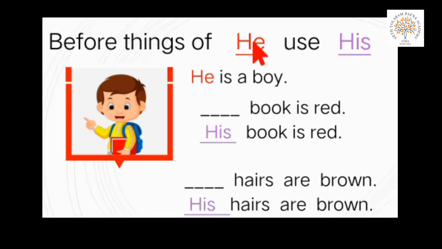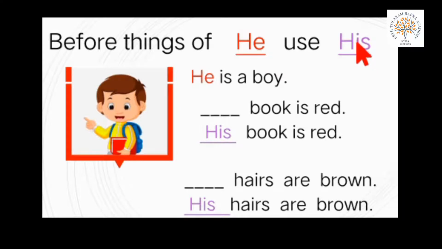But when we are describing the things of the male person, have you seen in this line? Before things of he, anything of male person, we use H-I-S, his.